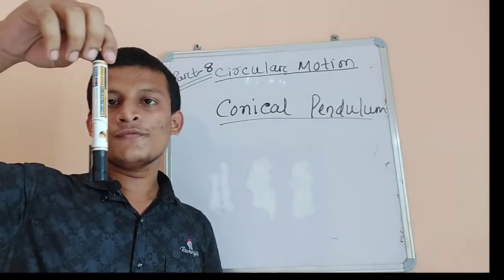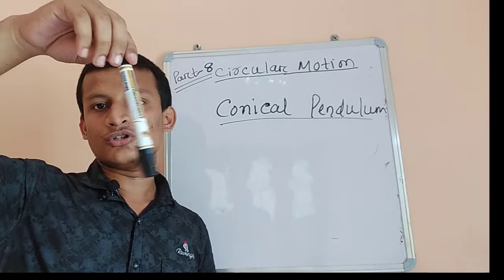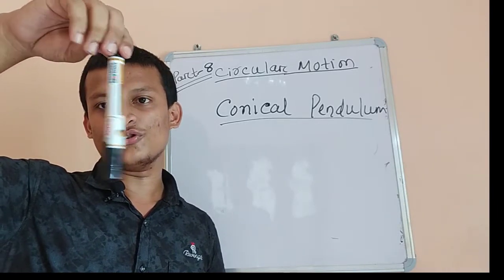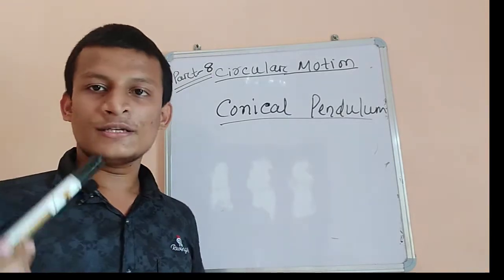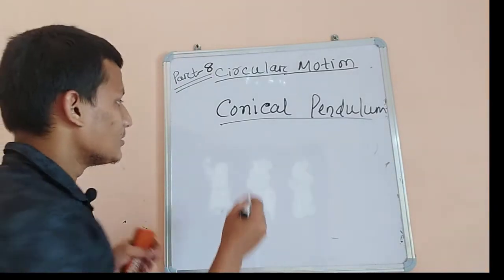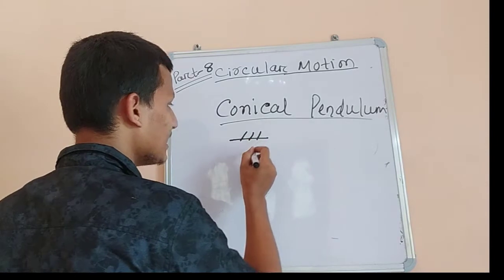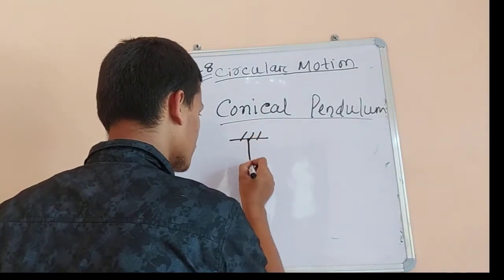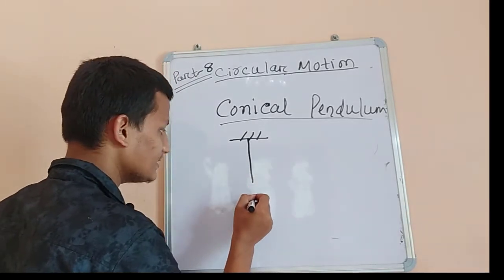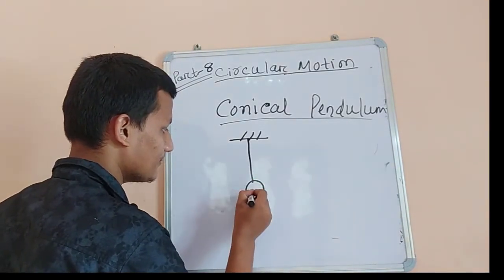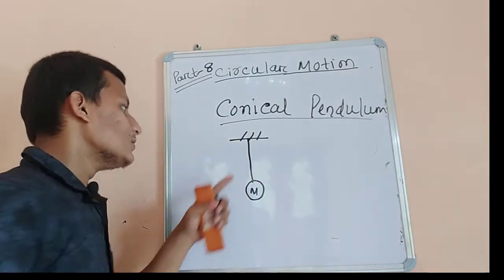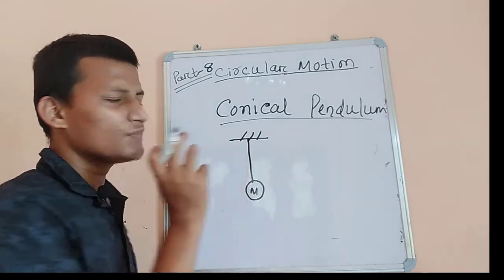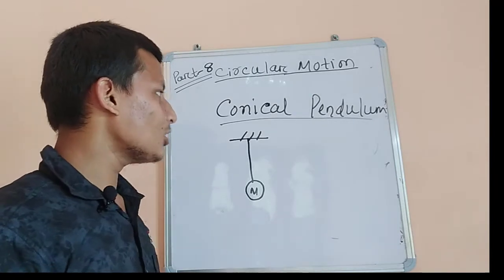Suppose I am moving this string in a swinging mode, to and fro motion. This is a simple pendulum. Suppose this is a string held from a wire, and a bob of mass M is held at one end of the string and the other end is fixed to some wall or some stick.